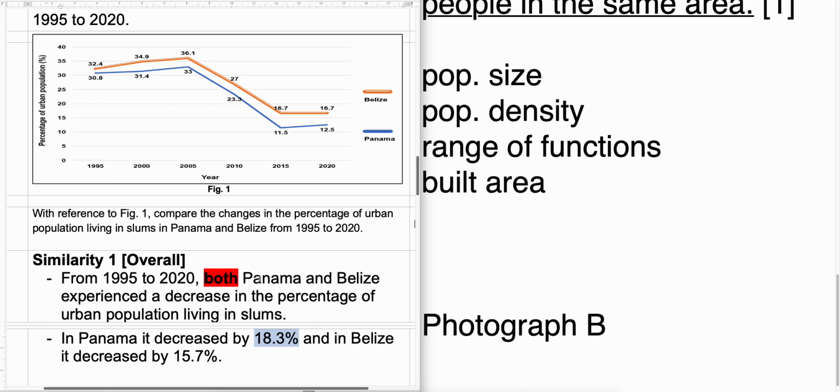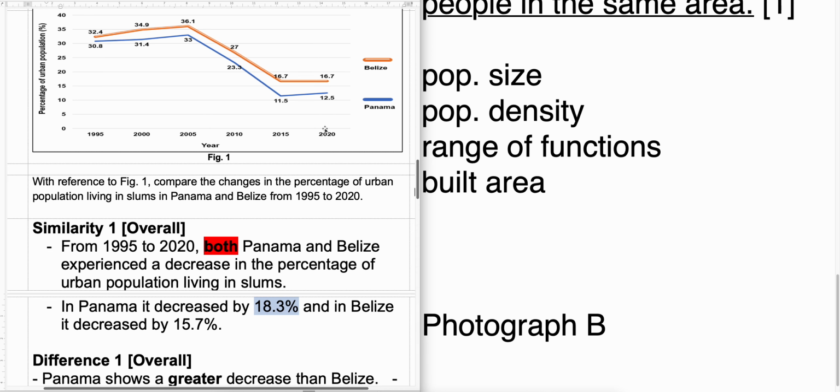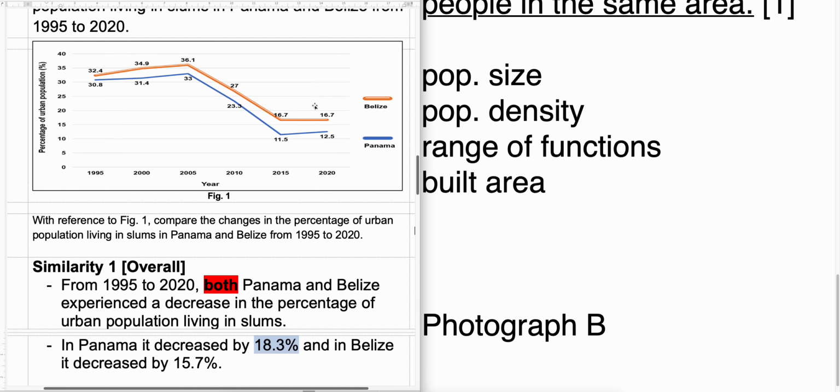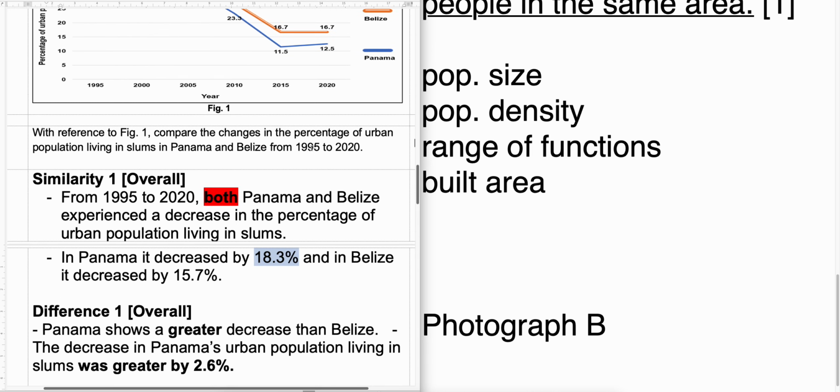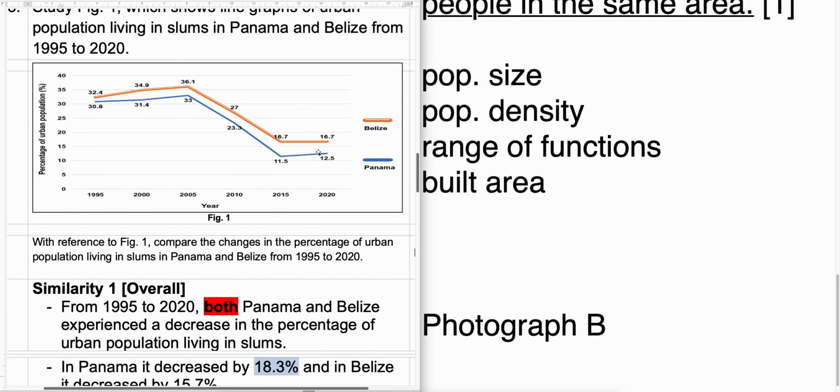Then differences, there's multiple differences. Some of you said that from 2015 to 2020, Belize remains the same, but Panama increased by how many percent, okay? So yes, a lot of you provide the increase, but you never tell me Belize stays at what amount. So you must tell me that it stays at 16.7%, okay? So other possible difference, you can say that yes, from 2005 to 2020, they all decrease. That's the similarity, but the difference may be the amount that they decrease is different.